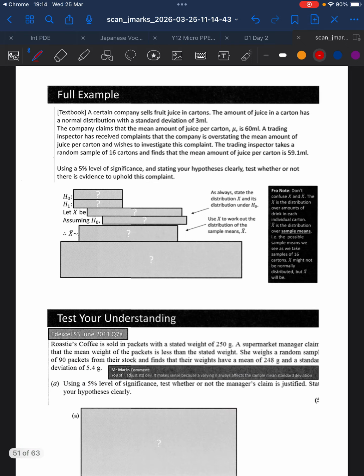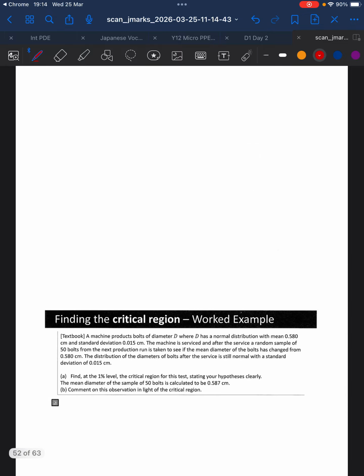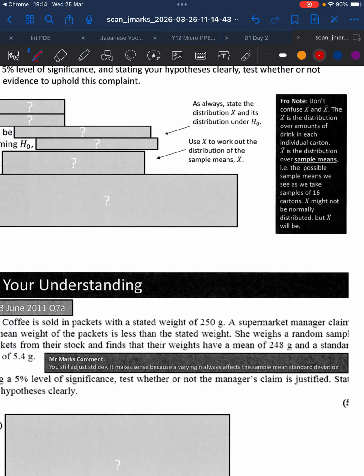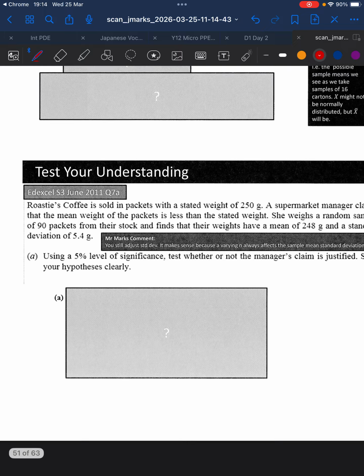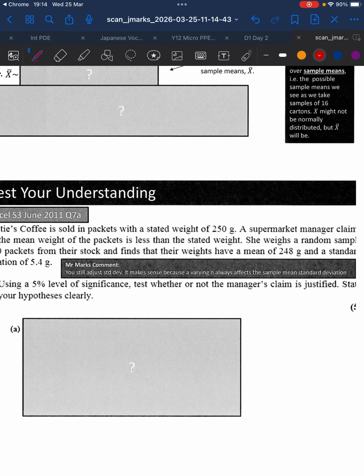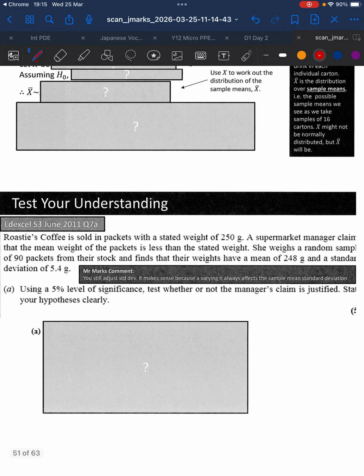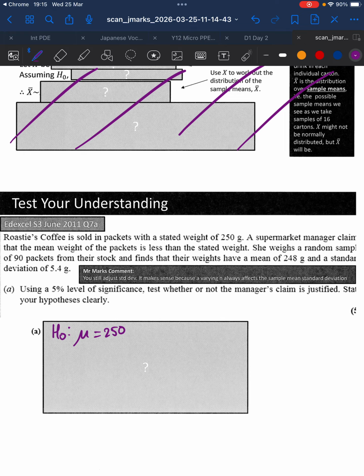Let's get you to try one last question. So here we go. We are doing Roasties Coffee. I'll give you a chance to give it a read and then we will talk through. For this one, H0 should be that mu is 250. H1 should be that it's less, so this is a one-tailed test.